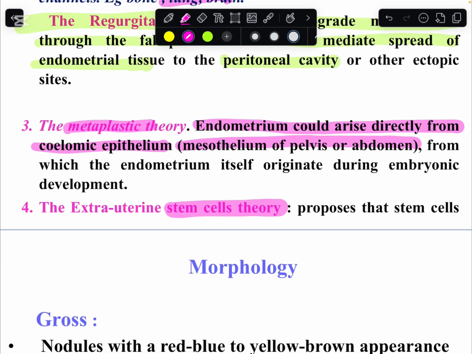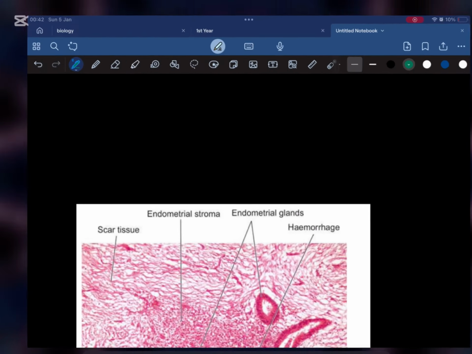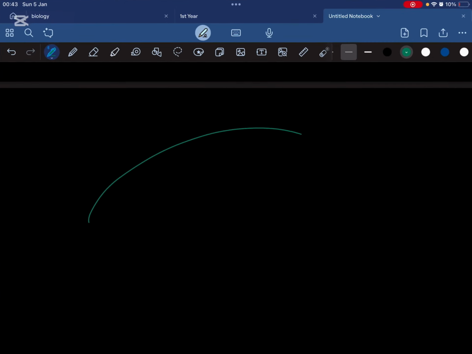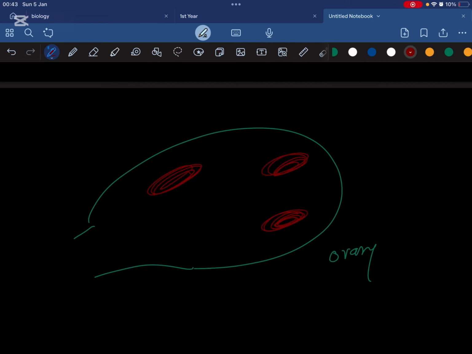Fourth is the stem cell theory, which says that the stem cells of bone marrow gave rise to endometrium. So this much is all about the pathogenesis. Now remember the gross appearance. For example, if this is the ovary that is undergoing endometriosis, here there is presence of endometrial tissue. Now what will happen?